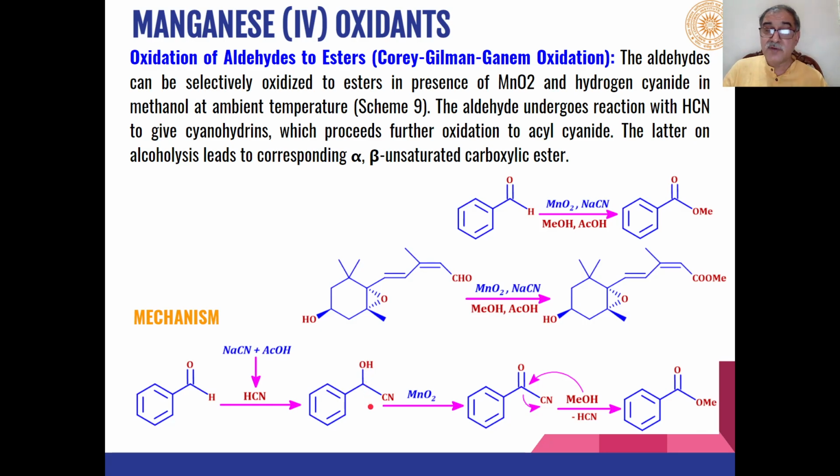and these cyanohydrins undergo oxidation in presence of manganese acetate to give us alpha keto cyanides as the products.